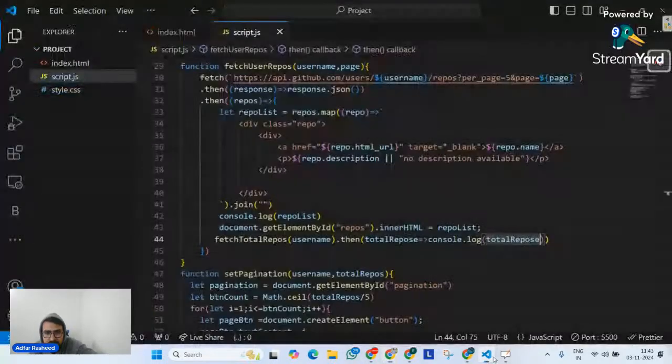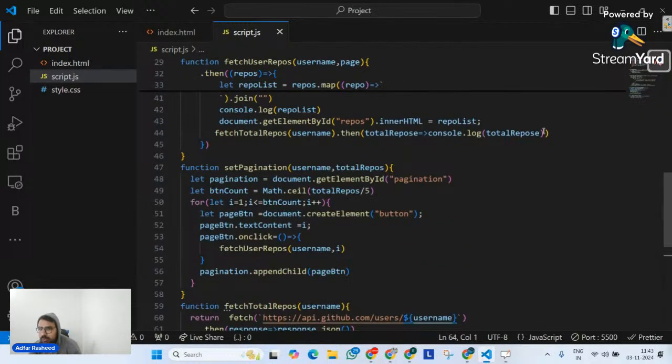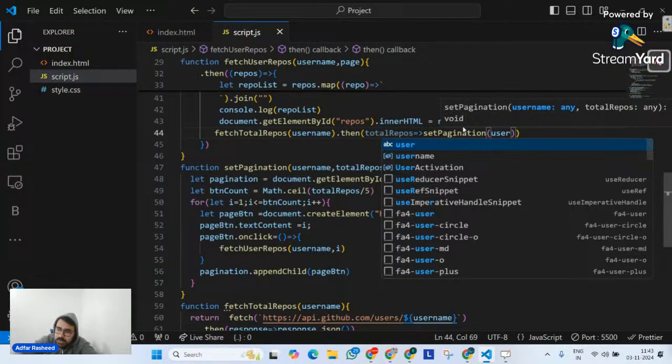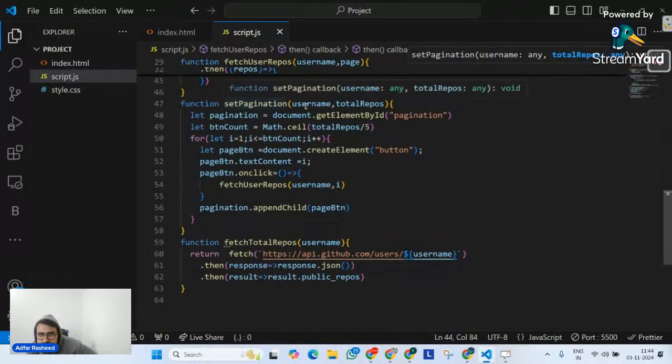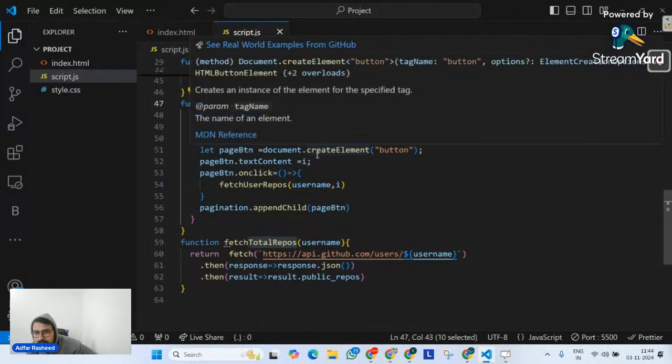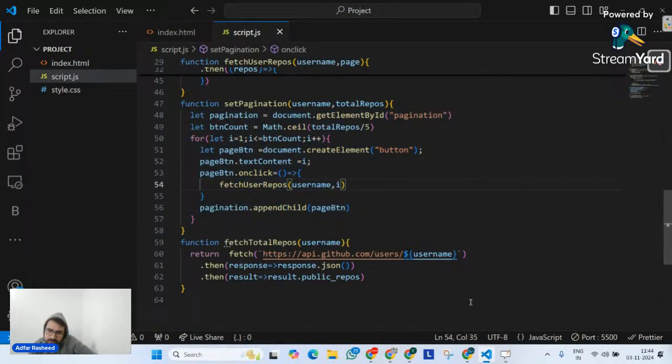So it means the function that I created here returns a promise, but if we resolve that promise, every single time for that user, it will give me that particular count. So we have total repos here. Now instead of this, I will call my set pagination here with an argument called username, then comma, total repos as an argument. Don't you think that set pagination has username as well as total repos? And over here, it will now come to know properly how many buttons we have to create. Of course, it will.